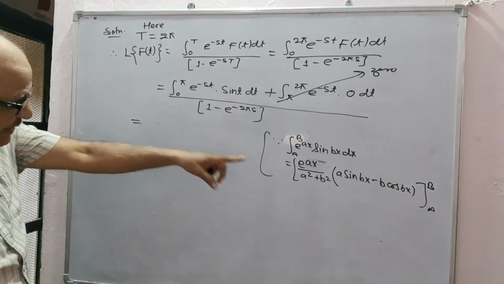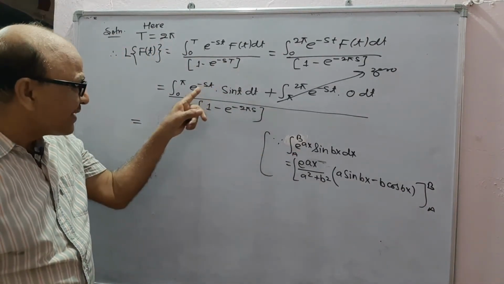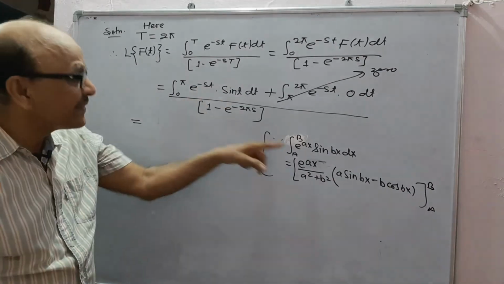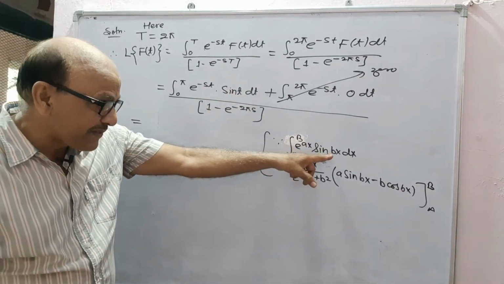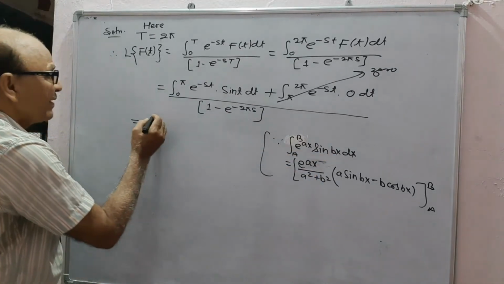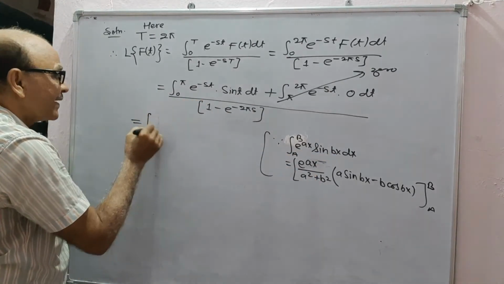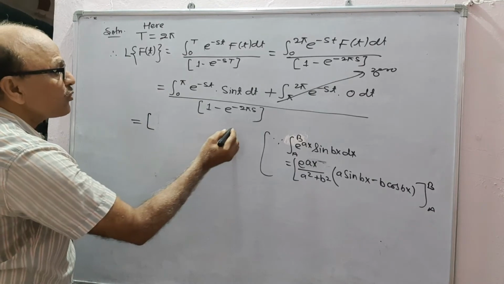Now, if we compare this with this, we get minus s in place of a and 1 in place of b, and the limit is from 0 to pi.